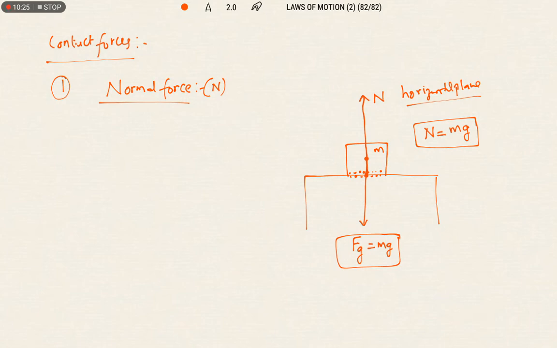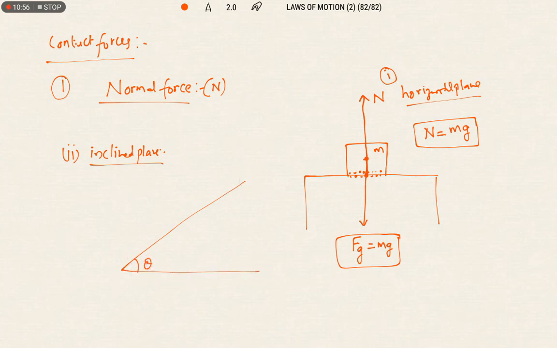Right. Suppose the object is placed on an inclined plane, what is the direction of the normal force? We will discuss one by one. When the object is placed on the horizontal plane, this is the direction of the normal force. Now if the object is placed on an inclined plane, I am taking an inclined plane which makes an angle theta with the horizontal.